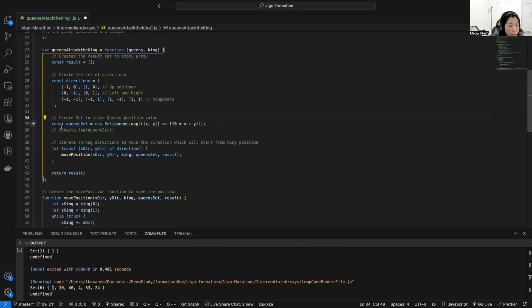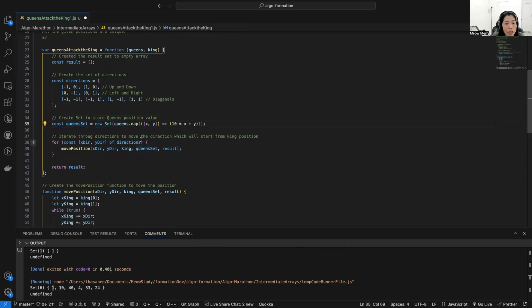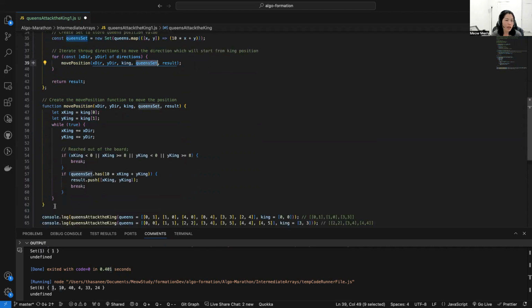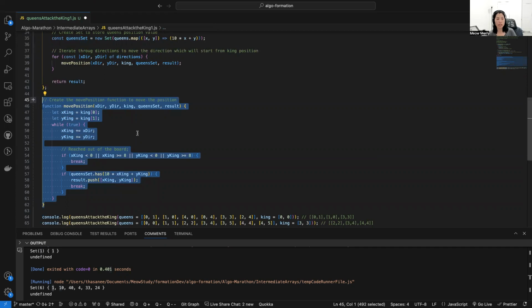And then what we do here, we iterate through the directions to get the direction which will start from the king position, and then we will use that to attack the queen. So I create the helper function called move position. I'm passing here an x position and y position, and also the king because I create the function outside of this function, and then passing queen set and result. And our logic is in this function, move position.